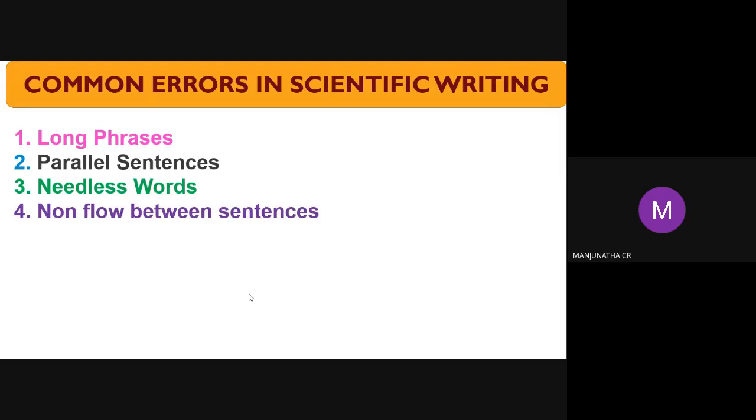Non-flow between sentences means there is no relation between the first sentence and the second sentence. You are telling something, writing something. You are going to explain something, but writing something else. So there is no relation between the sentences. Obviously, they will be rejected.